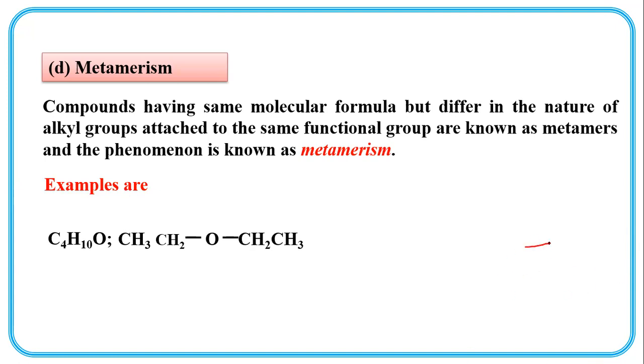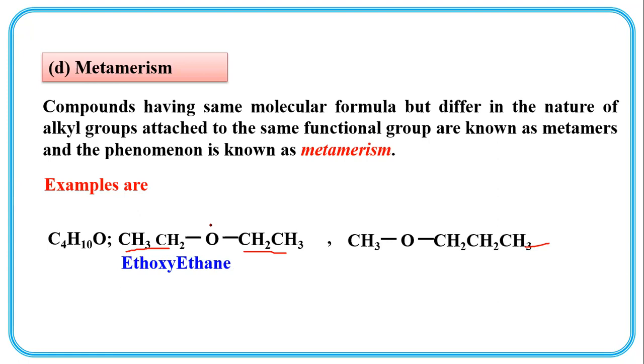Here, this is an ethyl group, this is an ethyl group. Both ethyl groups are bonded to oxygen. The name of this compound is ethoxyethane.